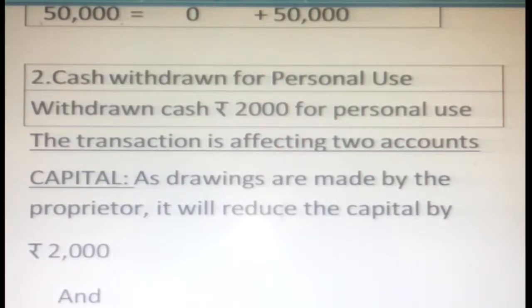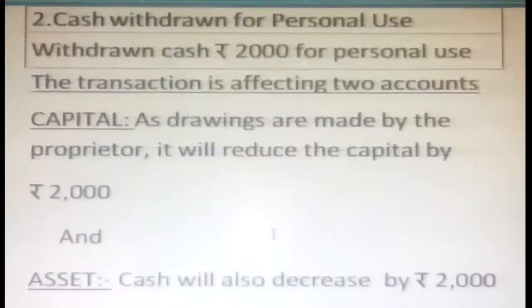So here the first account is, again, capital. From the capital we withdraw money, so naturally your capital will be reducing. As the drawings are made by the proprietor, it will reduce the capital by 2,000. For example, we have 50,000; when you withdraw 2,000, capital becomes 48,000. Under capital, only drawings you are showing. How much? A person withdraws 2,000 for personal use. Then asset, so cash will change.